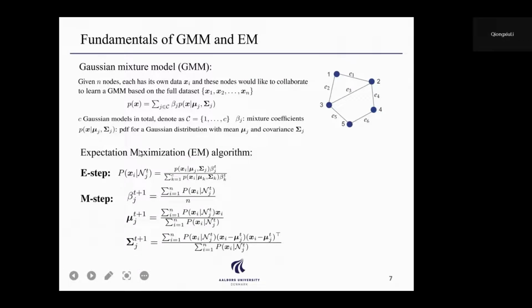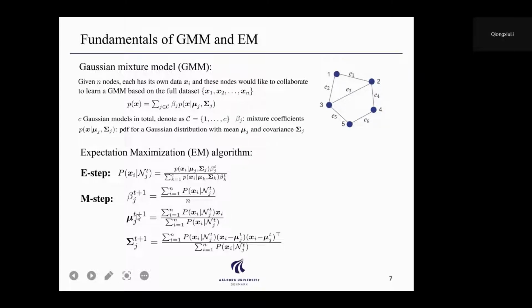To update the parameters for the GMM, we can use the expectation maximization algorithm, where in the E step, the goal is to update the conditional probability that Xi belongs to Gaussian model J. In the M step, we use the conditional probability and the Xi to update the parameters for the Gaussian mixture model, namely the mixing coefficient beta, the mean mu, and the covariance matrix sigma.